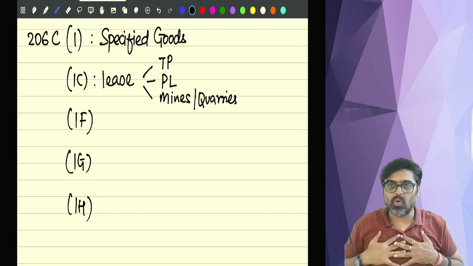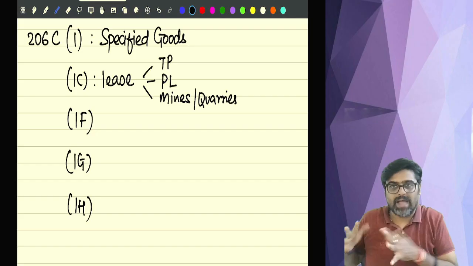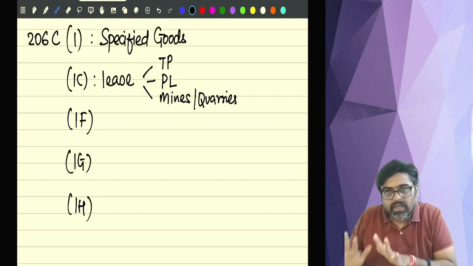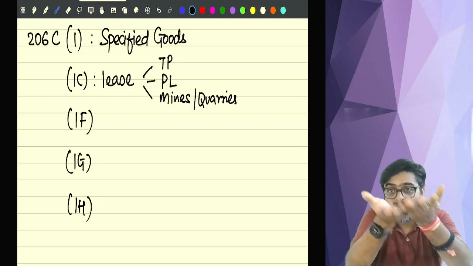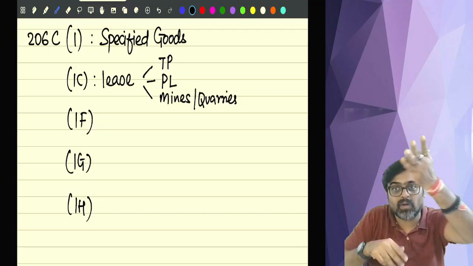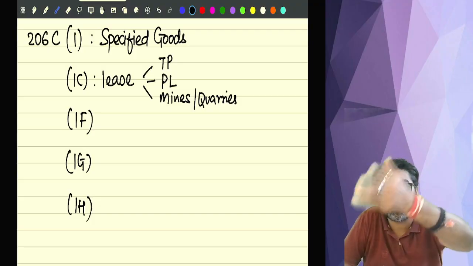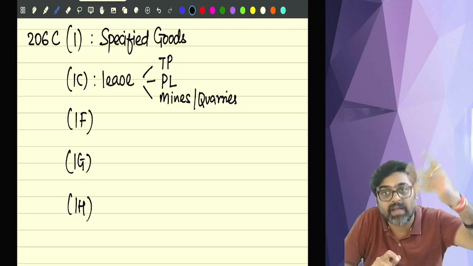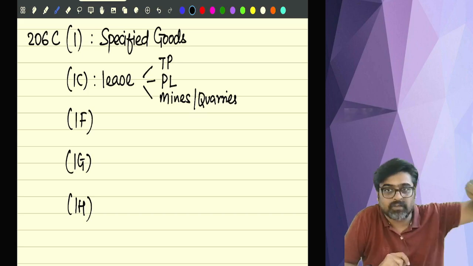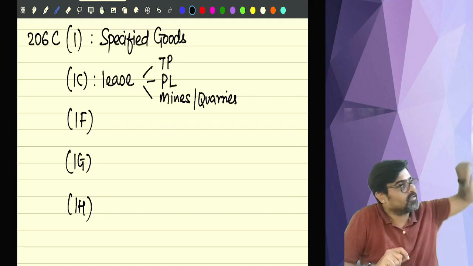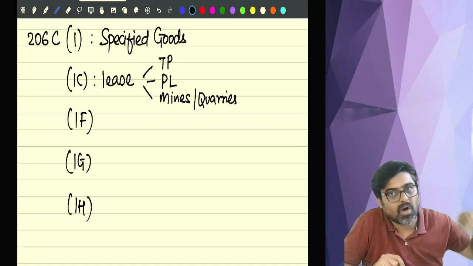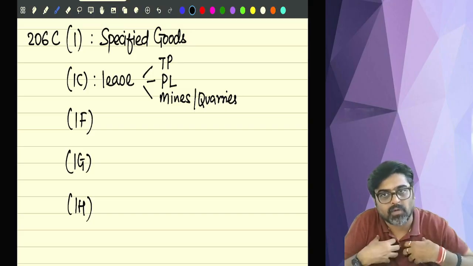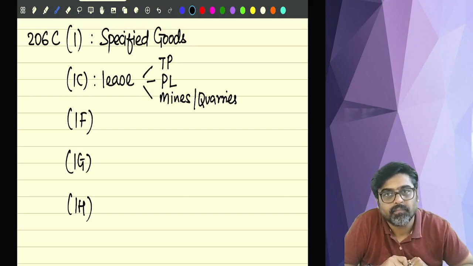So I am the owner of the parking lot. I am the lessor. I am giving the parking lot on lease to you. Why will you take such a huge parking lot on lease from me? Because you want to do the pay and park business. In the center of the city, there is a huge mall, and besides that mall, there is a huge vacant plot of land which belongs to me.